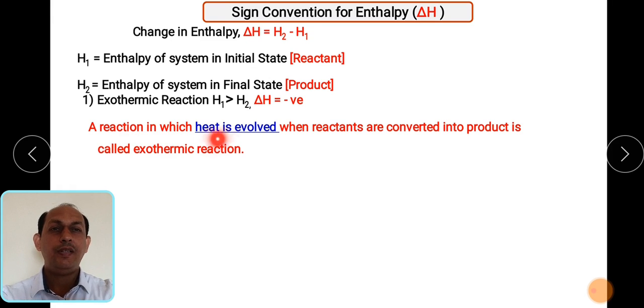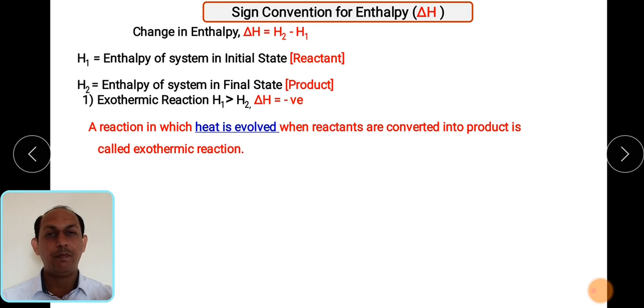So whenever the heat is evolved, मतलब क्या? हीट सिस्टम में से बाहर जाती है. So in that case we can say that particular process is exothermic reaction. Suppose आप कहाँ पे भी बुक में साइन देखते हैं delta H is having negative value. So what you have to understand in the mind is that in this particular reaction heat must be given out from the system to the surrounding. So there must be heat evolved.